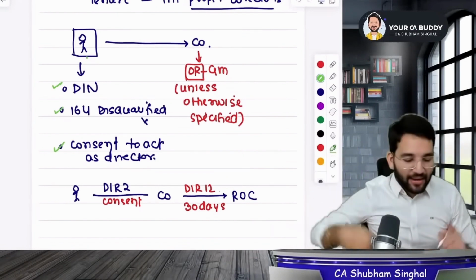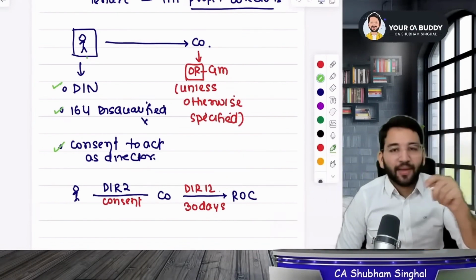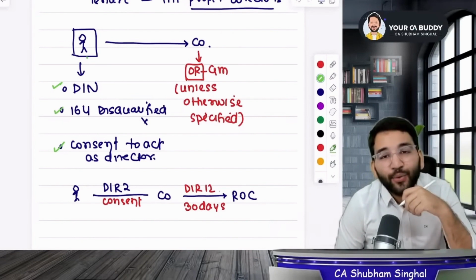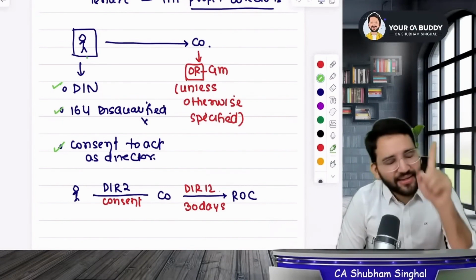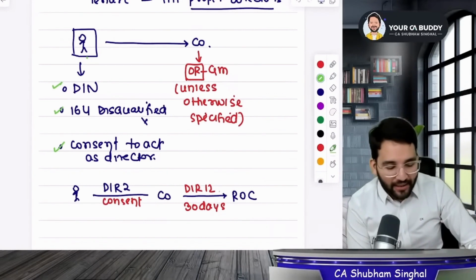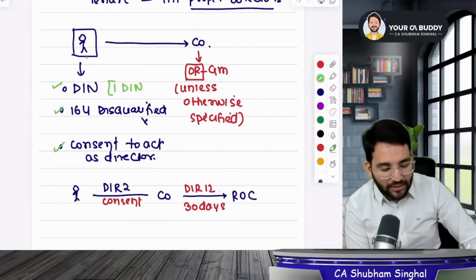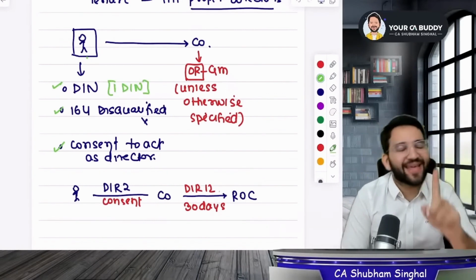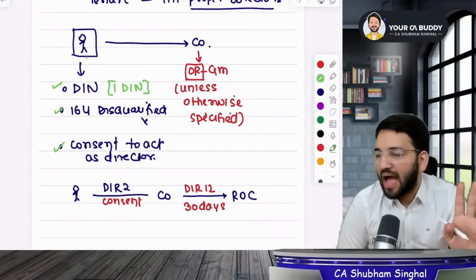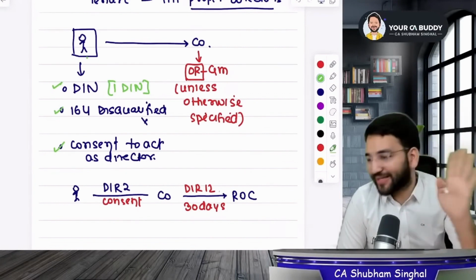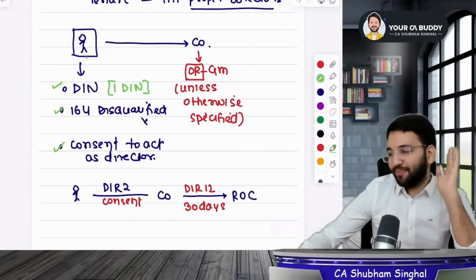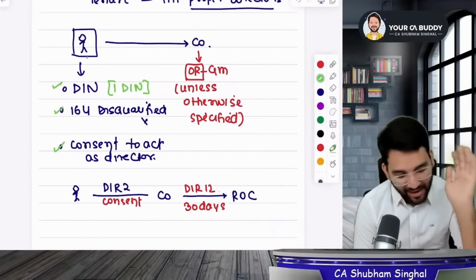Remember one thing. Tell me this, can I apply for more than one Aadhaar card? No, right? I can have only one Aadhaar card. Similarly, a director can have only one director identification number. He can't have more than one DIN. Only one is allowed. Is this clear? You can't have multiple GST registration numbers either. You are allowed to have only one GST number. Are you getting my point, students? Please make a note of it.